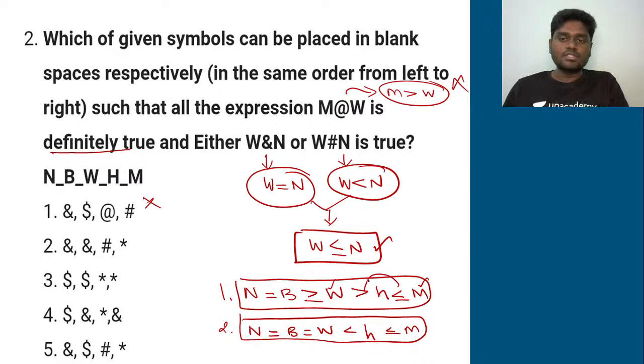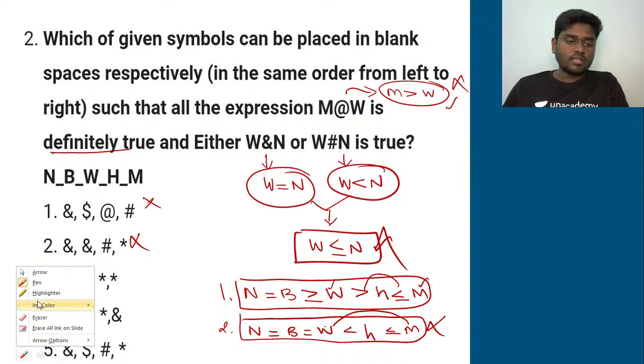Let's see whether M is greater than W. M is here, W is here. Absolutely M is greater than W, so the first statement it satisfies. And let's see whether W is less than or equal to N. W is here, N is here. W is not less than or equal to N. So the second option is also getting ruled out.